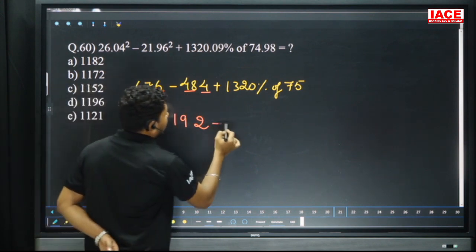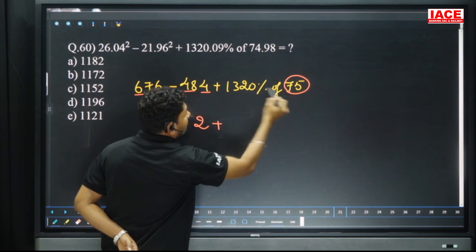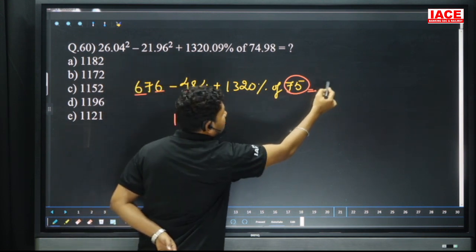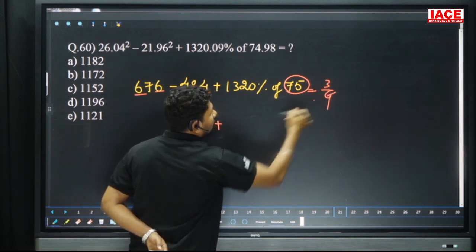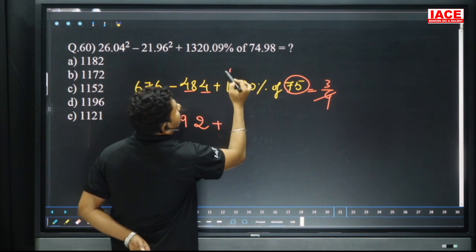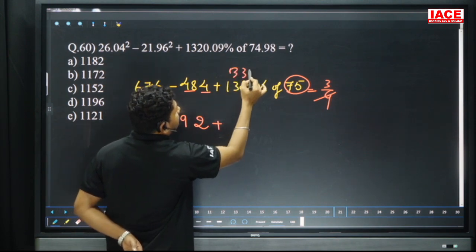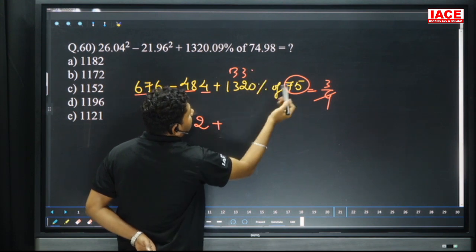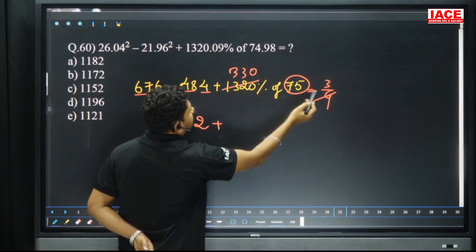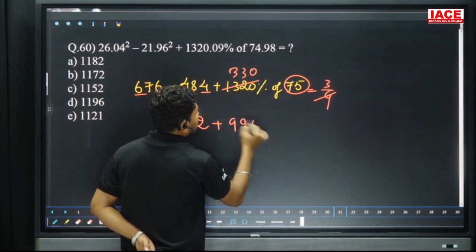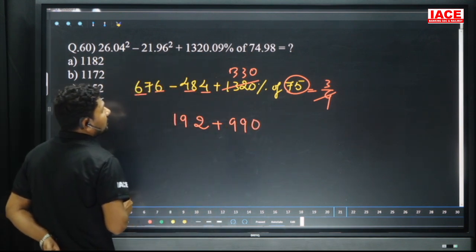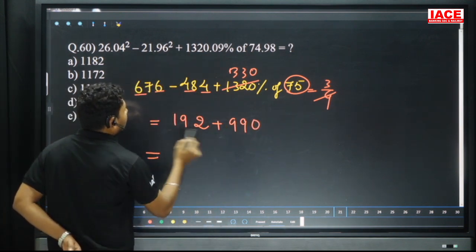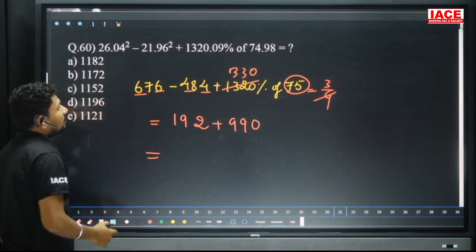So here, 75 percentage of 1320. 75 percentage is equal to, we can write, 3 by 4. 4 3s are 12, and here the 0, we can write 0 here. Then 3, 990. Then 990 added to 192.